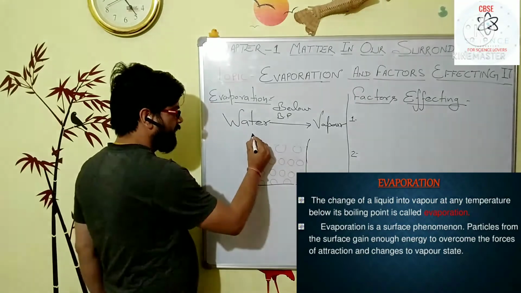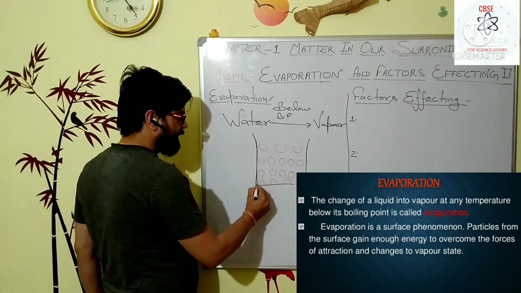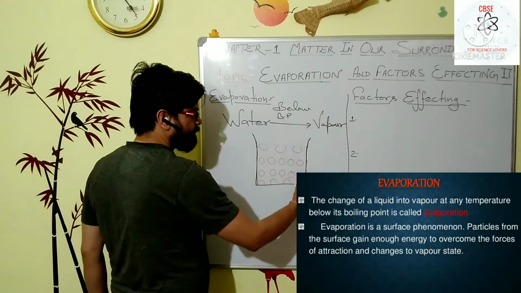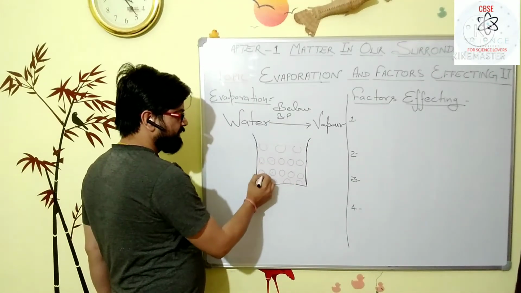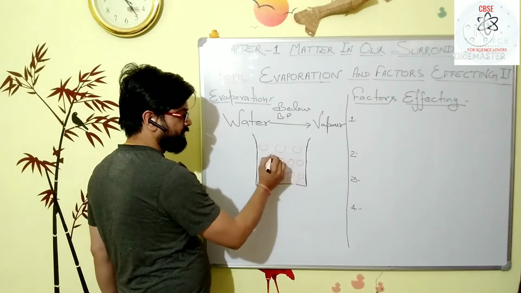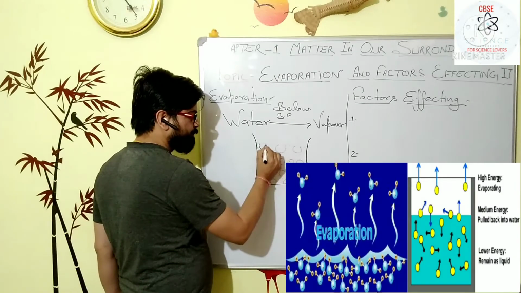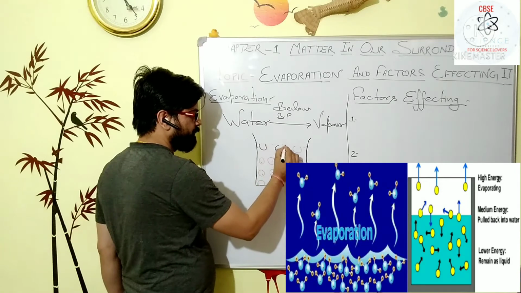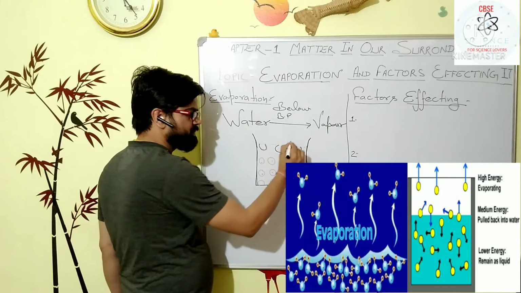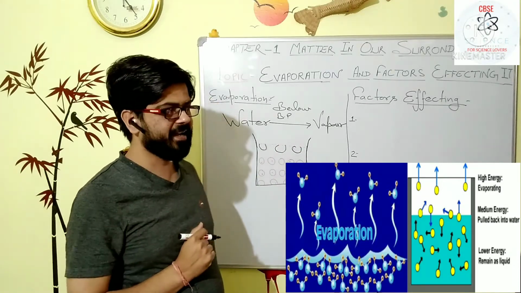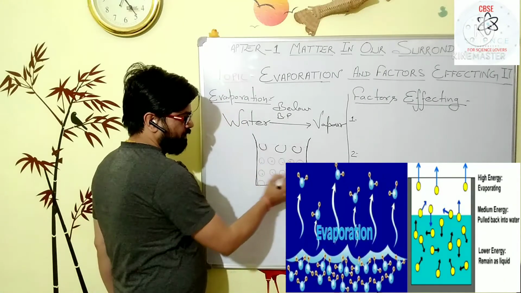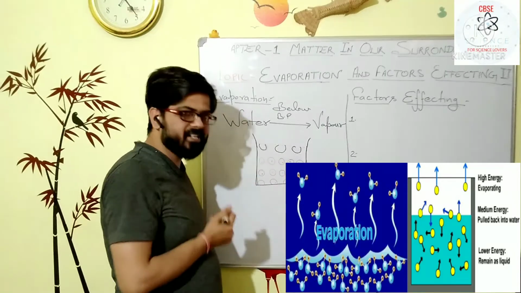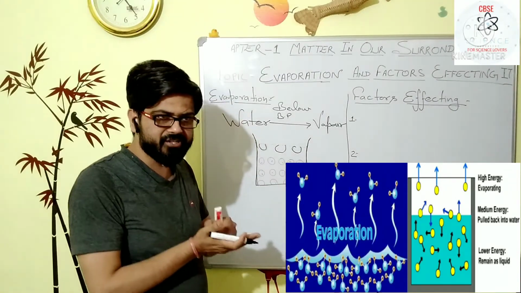For example, the water particles present in this beaker have different amounts of energy. Mostly the surface particles have more kinetic energy in comparison to the inner particles, and when you go inside the system, the particle energy decreases.